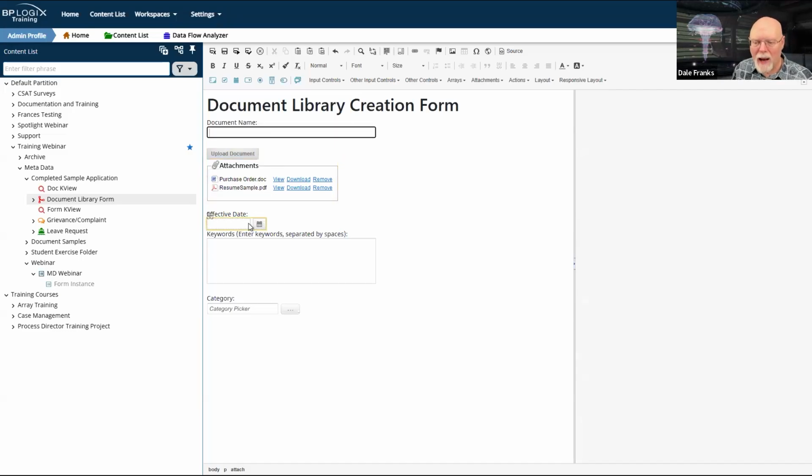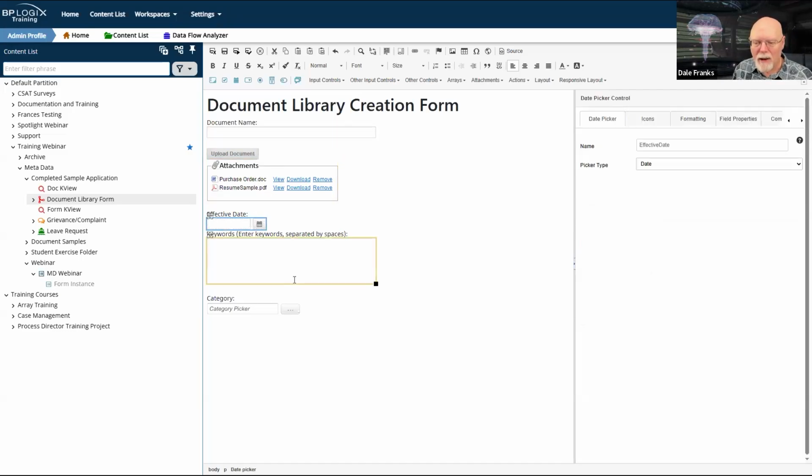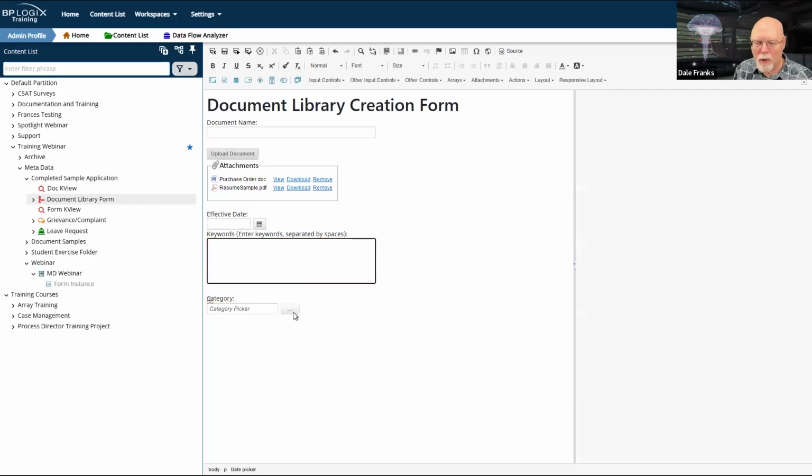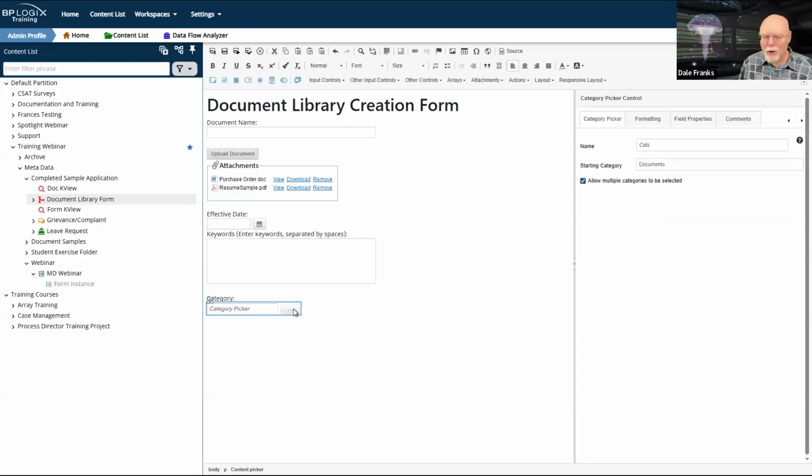And then I have these three fields here: effective date, keywords, and category picker. Now, whenever we created our training and documents categories, in the document categories, we had two basic attributes: effective date and keywords.